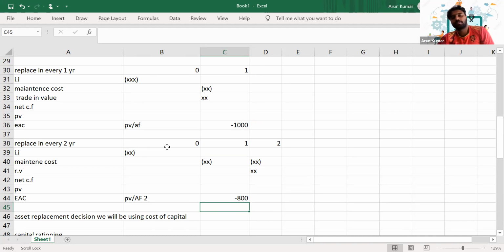Is it clear? Can you reply in the chat? Okay. So these 3 cash flows will be considered, and literally we have to take the present value of these 3 cash flows. That's how we'll arrive at the equal annual cost calculation. Are you getting it, guys?